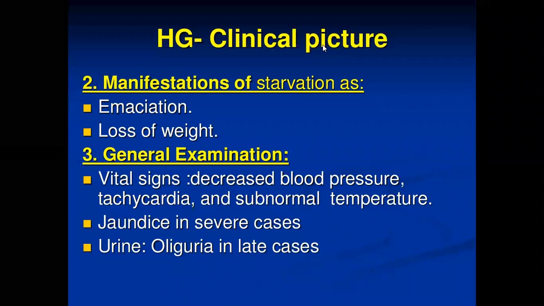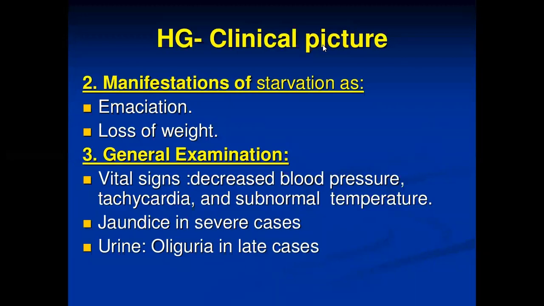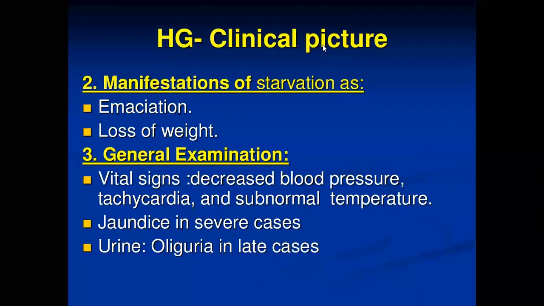Or there is a loss of weight, when normally there is an increase in weight. How much weight should be gained? It is about 10 to 11 kg throughout the pregnancy. So if the female has a weight of 54 kg before the pregnancy, then up to the 9 months, she should get the weight up to 64 to 65. That is normal. Then general examination.